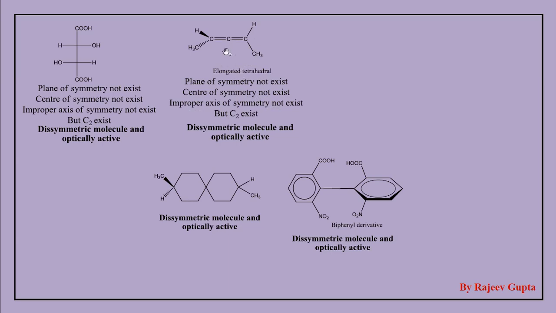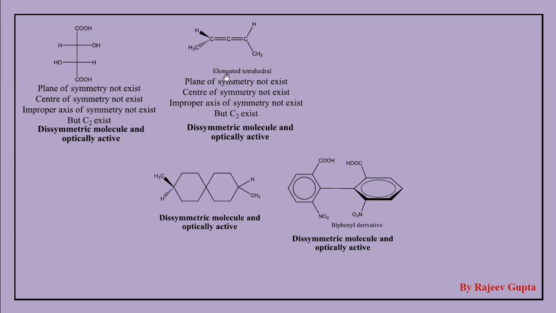A C2 axis goes through this central carbon atom, like this. If we rotate this molecule by 180 degrees, this methyl group goes onto this methyl, and this hydrogen goes to here and this goes to here. So a C2 axial symmetry element exists in this molecule. So this allene derivative is dissymmetric, optically active, and chiral.